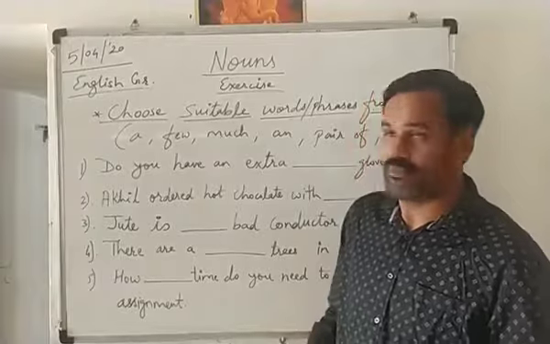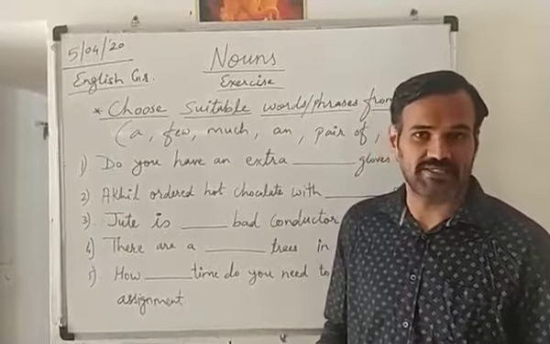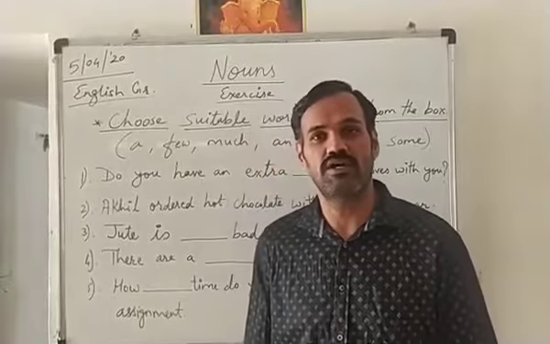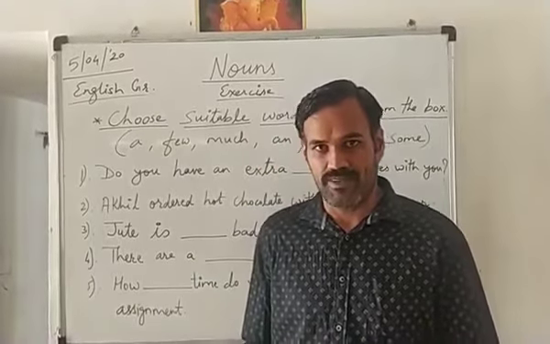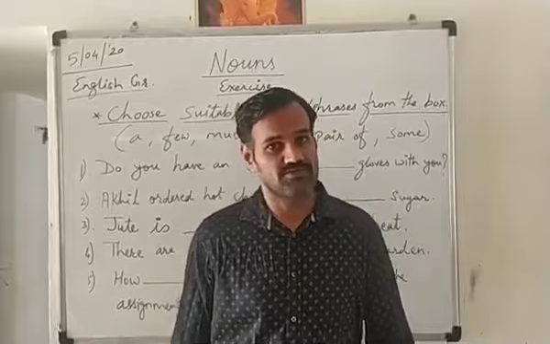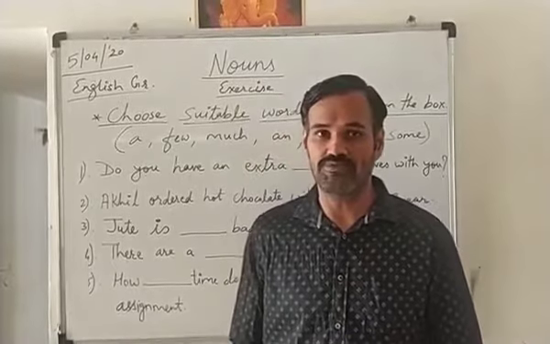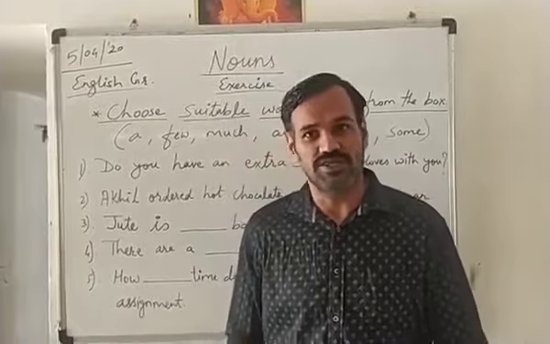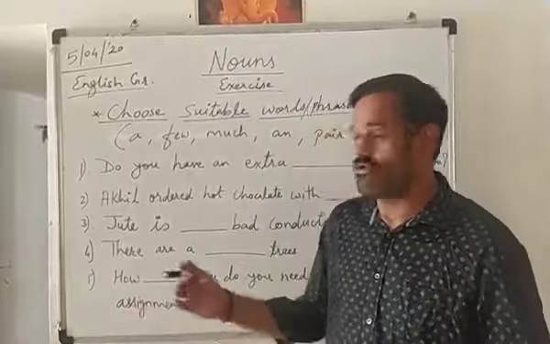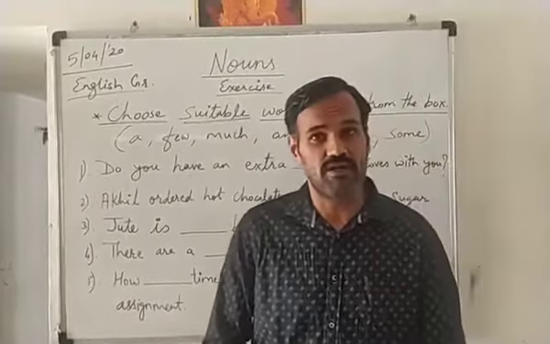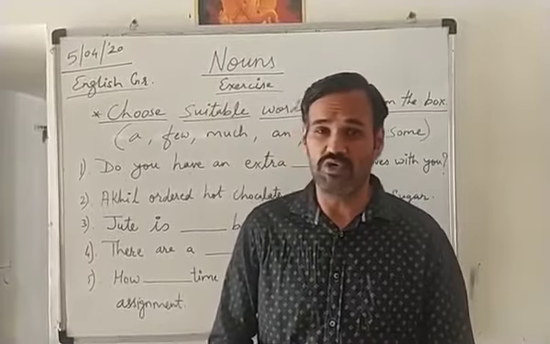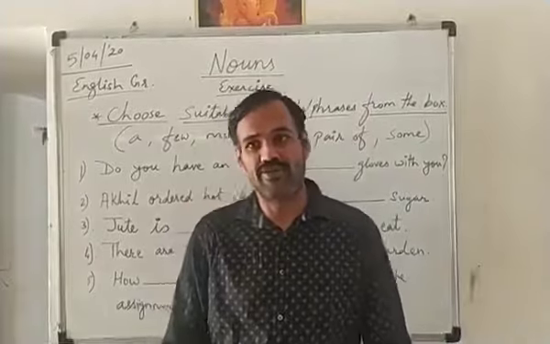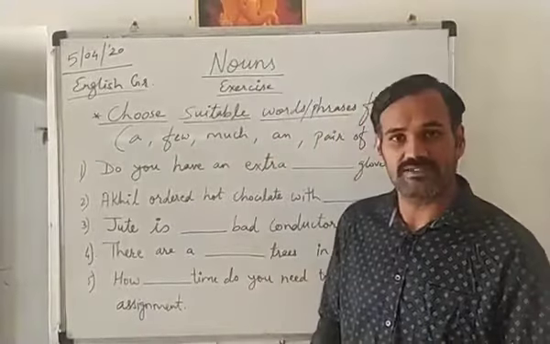Today we will continue our chapter noun with some exercise. In the earlier topic we have already studied the definition of noun and its kinds. There are mainly four kinds of nouns, that is common noun, proper noun. Then we have studied about abstract noun. These are the various kinds, and we also studied the countable, uncountable nouns, singular and plural nouns. Continuing with that, we will do some exercise.